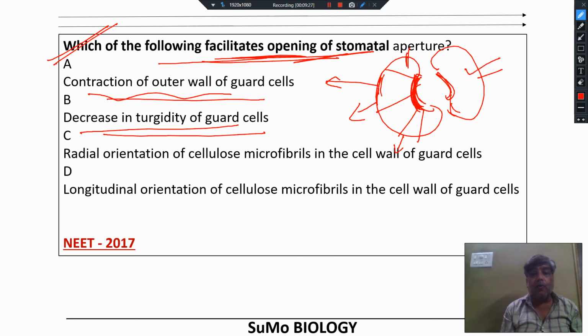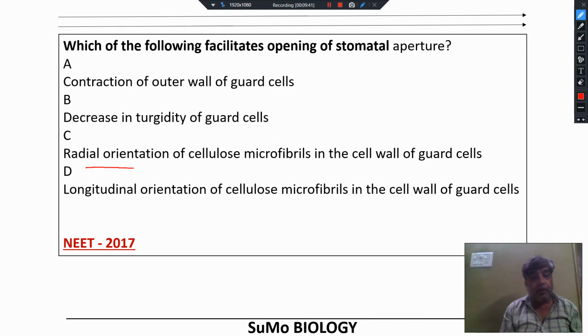Contraction of outer wall, decrease in turgidity, so these two can't be the answer. Radial orientation of cellulose microfibrils in the wall of guard cells. Yes, this is the correct choice to make. You should go with it. Radial orientation of cellulose microfibrils in the wall of guard cells facilitates the opening of stomatal apparatus.